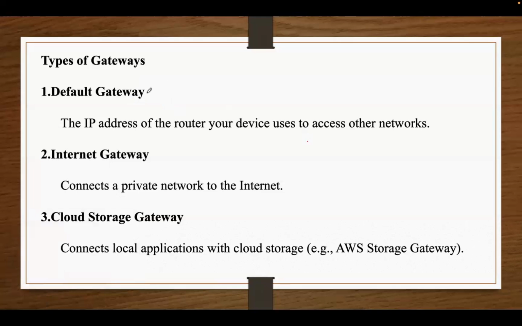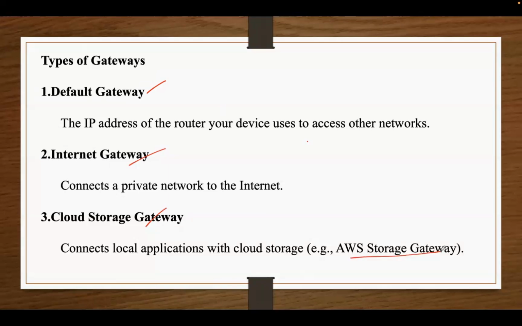Coming to the types of gateways, first one is the default gateway. This is the IP address of your router that your device uses to reach other networks. On most home networks, the default gateway is something like 192.168.1.1. The second one is the internet gateway, which connects a private network like your home Wi-Fi or company LAN to the public internet. It is often used in cloud computing, say AWS Internet Gateway, to give resources access to the internet. The next one is the cloud storage gateway, which acts as a bridge between local applications and cloud storage services. Here you can see AWS Storage Gateway.